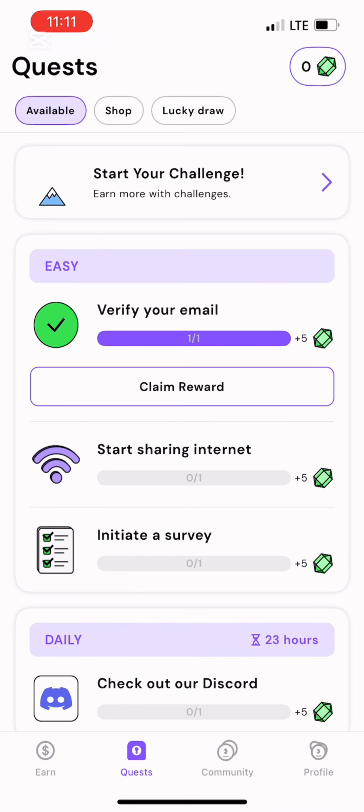Now these are for gig work, data sharing and the rest. These are little tasks. If you feel like you want to share, you can do it, and you can also earn from all this. So let's go to the community, which is next. In this community here, you see your referral link.